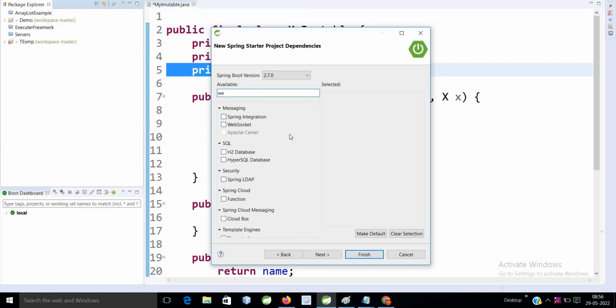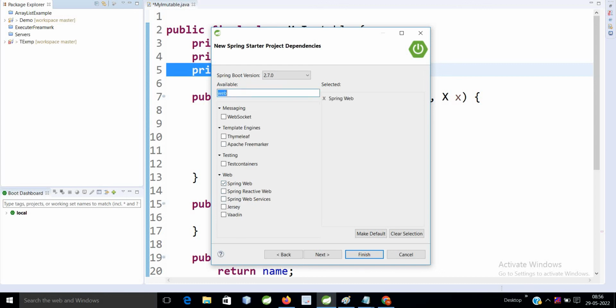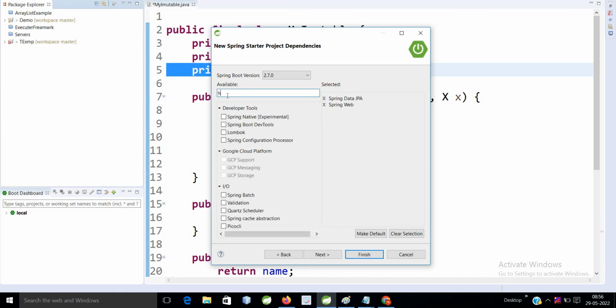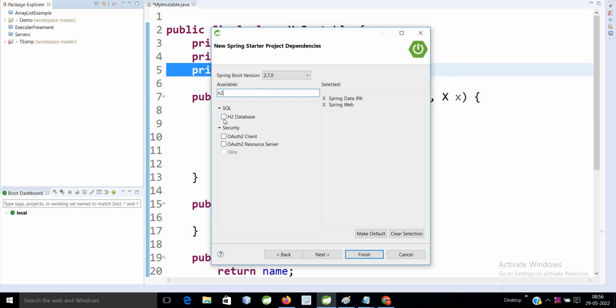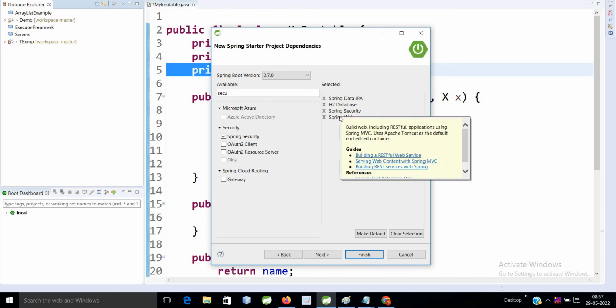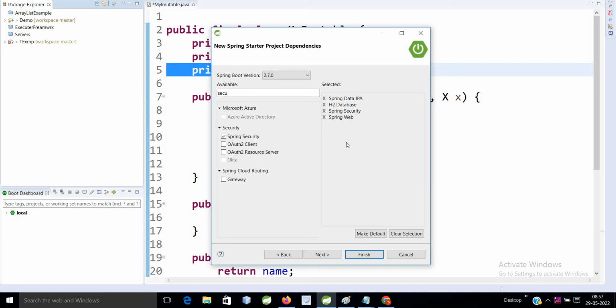Okay, so we have Spring Web. I want to use JPA, Spring JPA. Then I want to use H2 for the in-memory database. Okay. Also I want to use security, Spring Security. We have starter dependencies. These are called starter dependencies. These are nothing but a bunch of jar files. So earlier, what happens in Spring applications, we have multiple jar files we need to include in our classpath. But in the case of Spring Boot, it automatically configures, or we can say it automatically provides these jar files, and we need not worry about their conflicts and all. So if you see here, I will create this project.